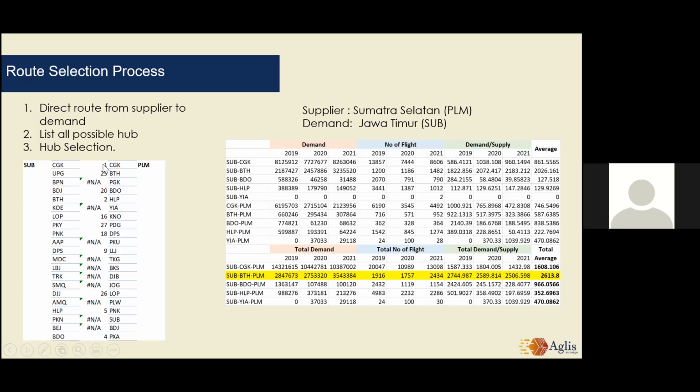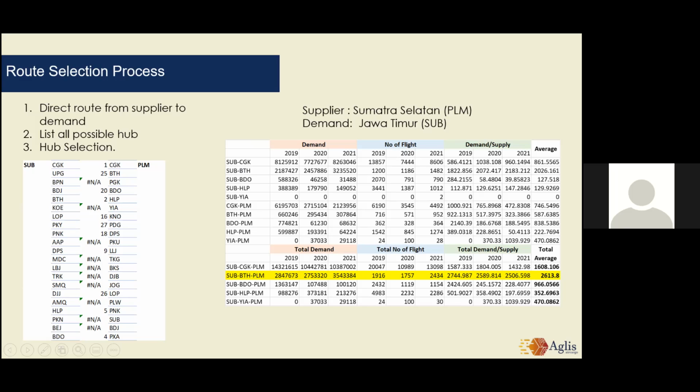So after we got the several possible hubs, next is our hub selection. Here, for example, we can see that from Surabaya to CGK, we have the demand, number of flight, and demand per supply, and we can sum the from Surabaya to CGK and from CGK to Palembang to get the total demand, total number of flight, and total demand per supply.